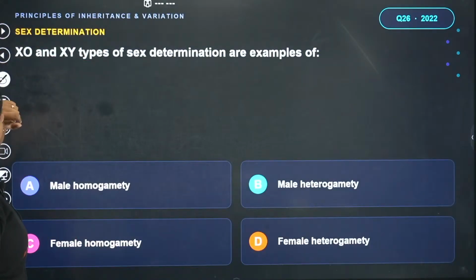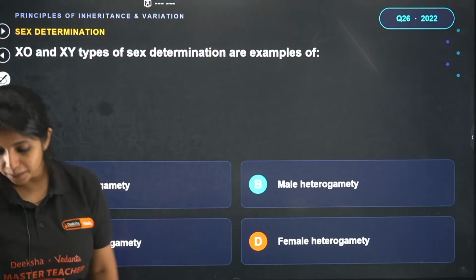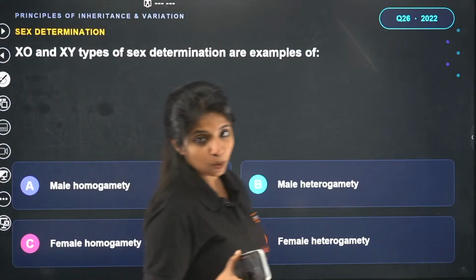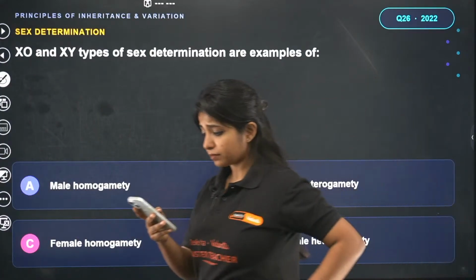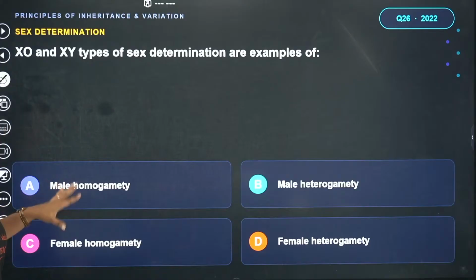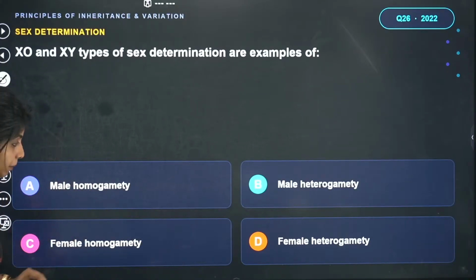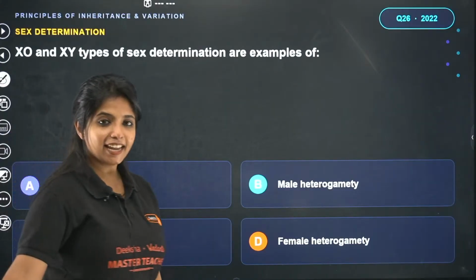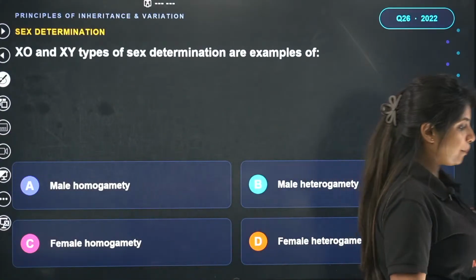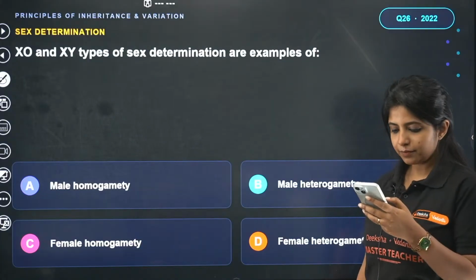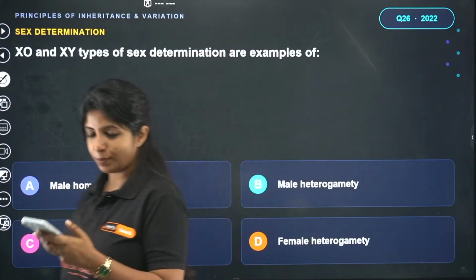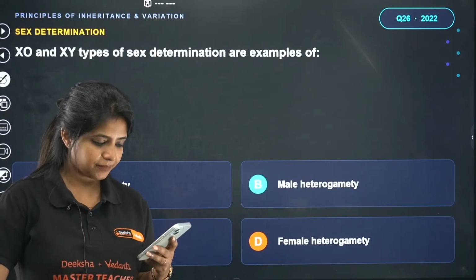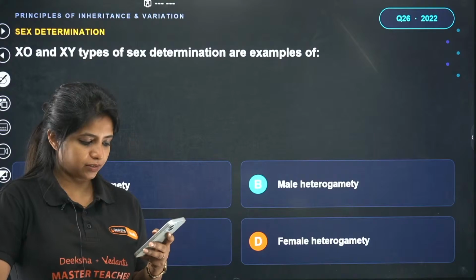Perfect. Now, XO, XY type of sex determinations are examples of what? Male homogamety, male heterogamety, female homogamety, or female heterogamety. Any idea? Gangotri says the answer for this question is going to be D, female heterogamety. Want one more chance? You can take one more chance if you want.